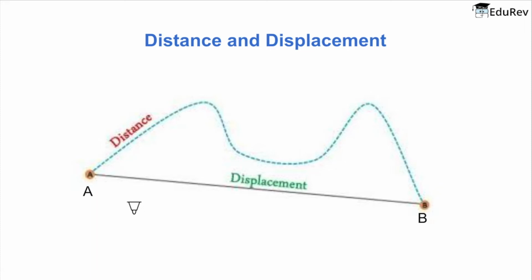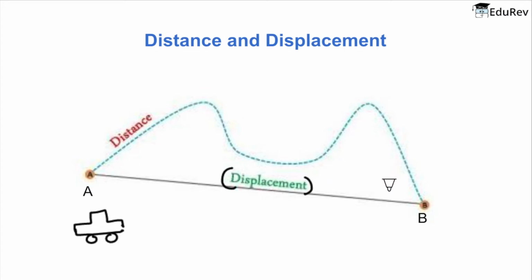Let's understand this with an example of a car trip. Say you are driving a car. You are at point A and you want to go to point B. You will see the distance you can travel is along the blue line. Hence, the blue line here shows the distance you will travel from A to B. But say you want to find the shortest distance, that will be the black line, or you can say displacement.